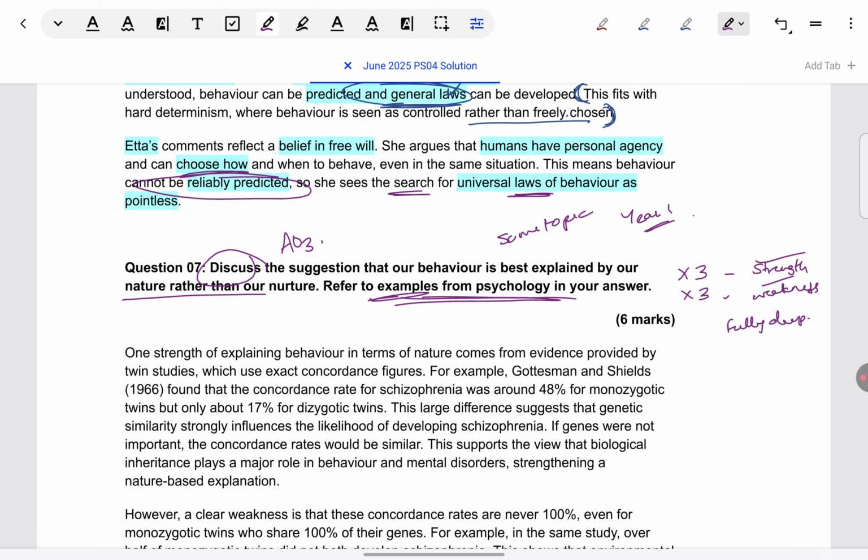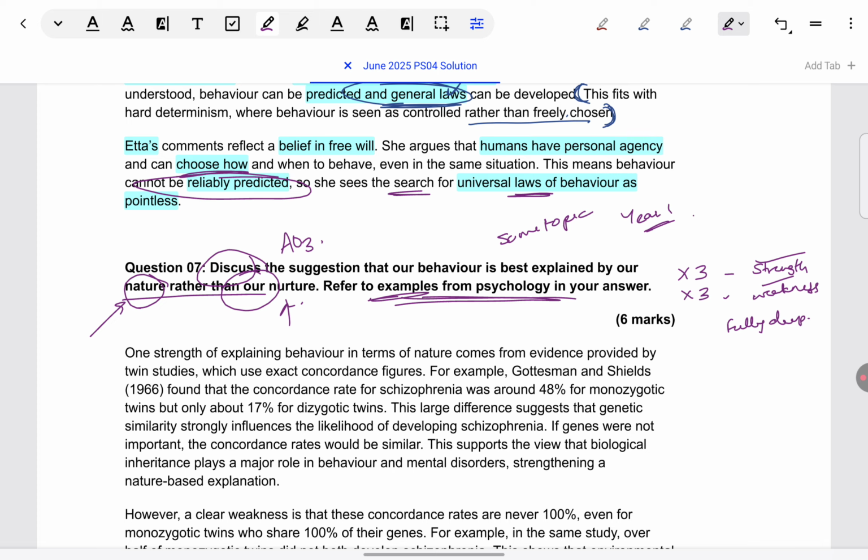Okay, so keeping this in mind, let's see what points are given. See, one more thing before we begin, like generally, nature versus nurture. Again, because it's not AO1, don't go into the general definitions. Straight off, start thinking about what is the strength of nature or nurture or both. And same thing do for nurture. And then think of a weakness. Don't generally describe that nature is about investigating how behavior is innate or how it comes from genes. That will not count. This is not an AO1 question.